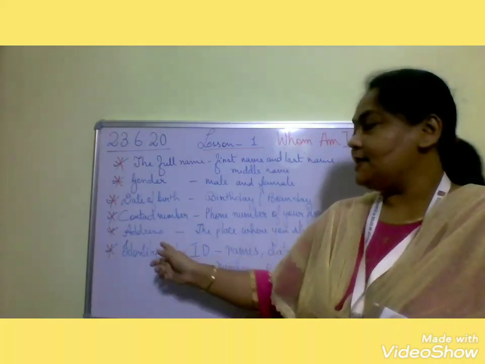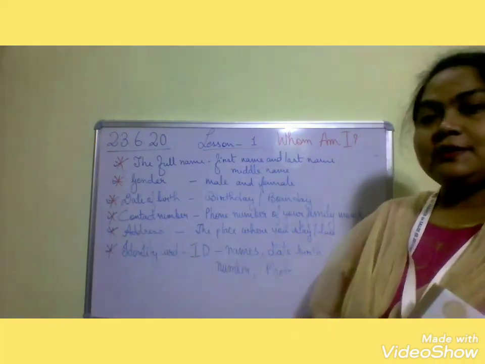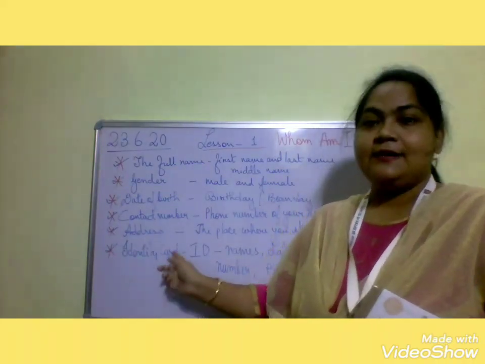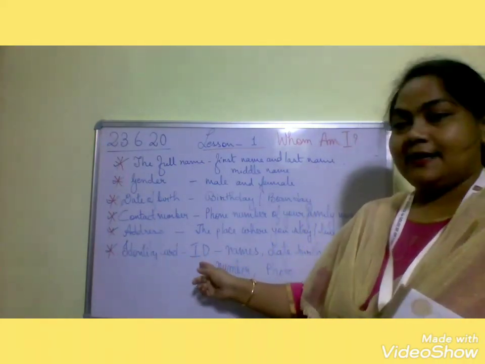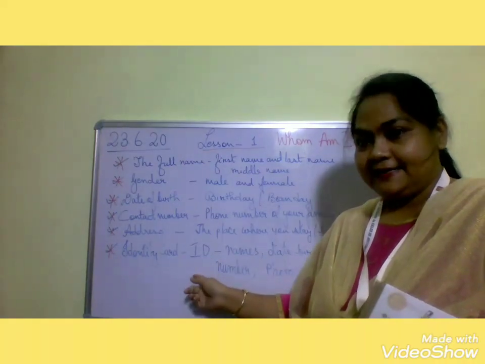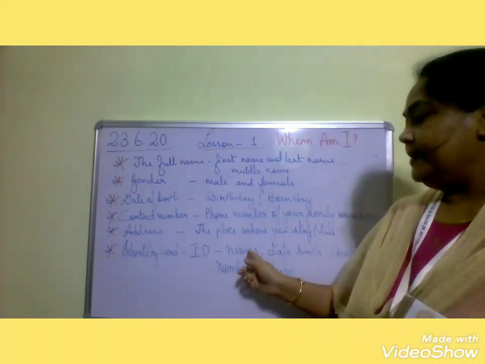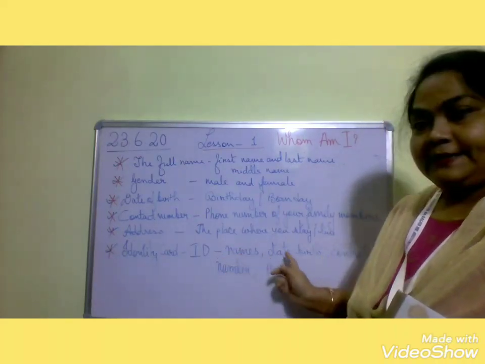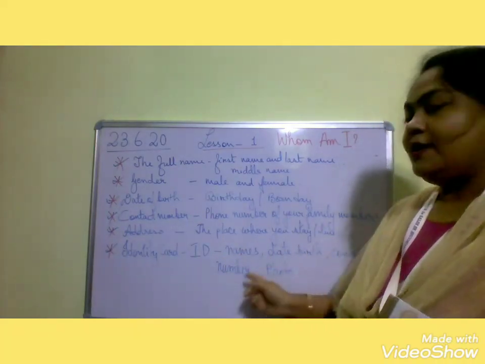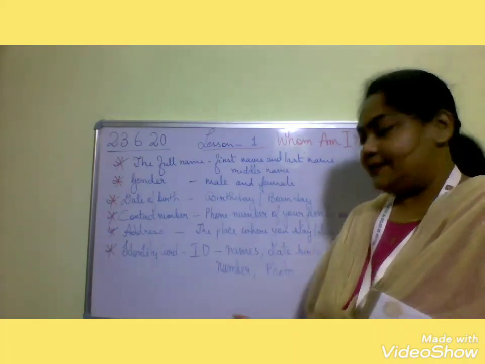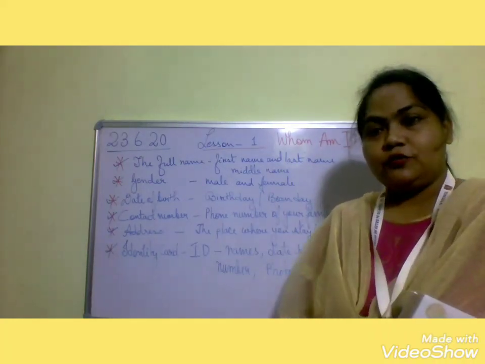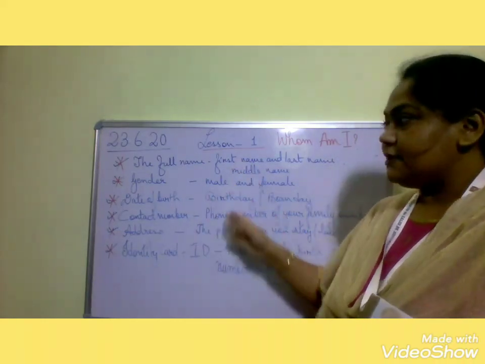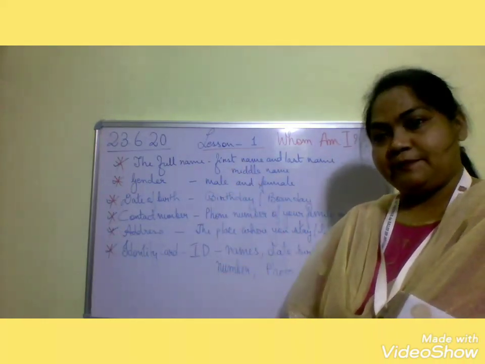Then comes address, the place where you stay or live. And the last one is identity card. In short form we say it as ID card. Then what are the things that will be there in your identity card? Name, date of birth, contact number, and the most important thing is the photo. Your photo will be there in your ID card. These are the important things you have to learn from chapter 1.